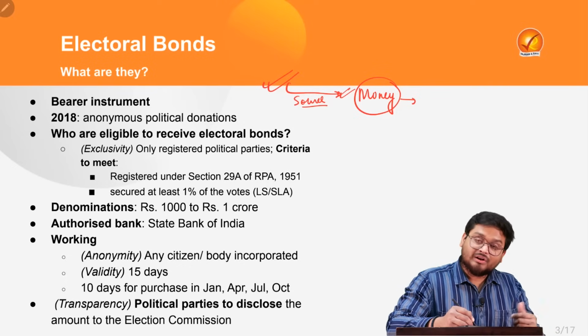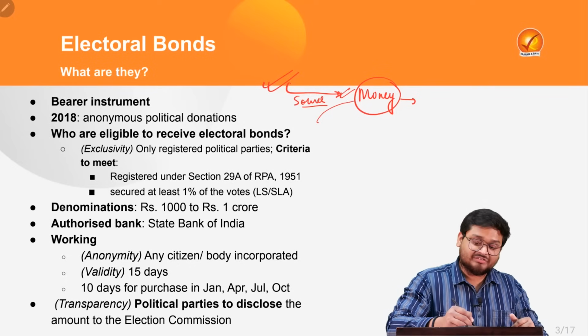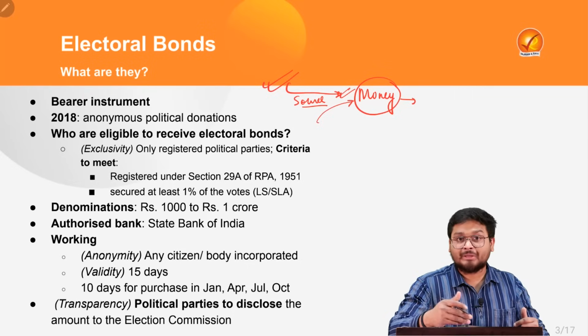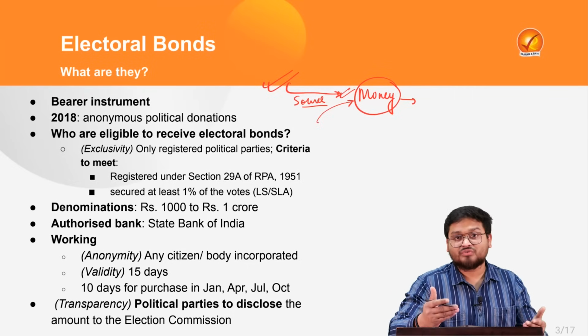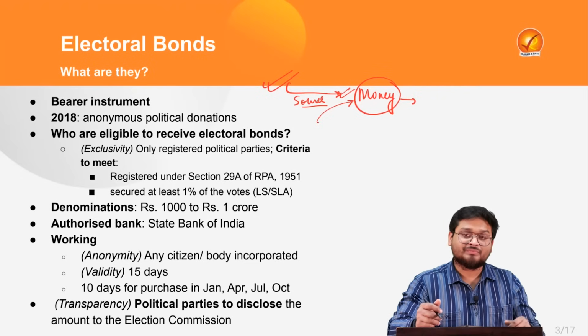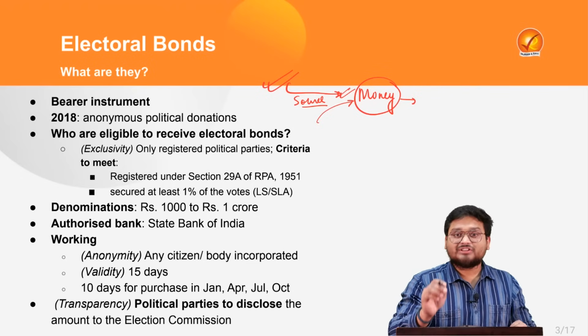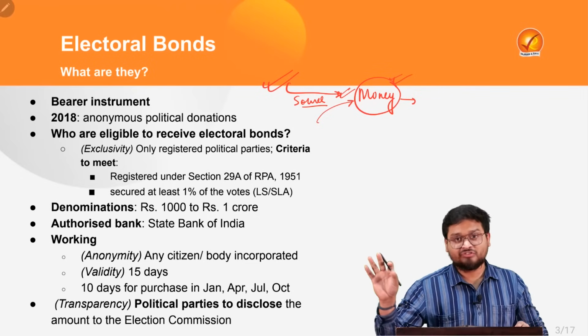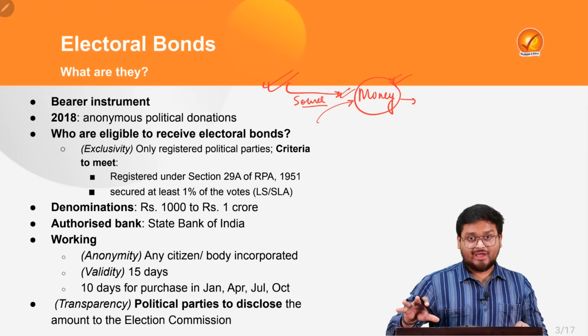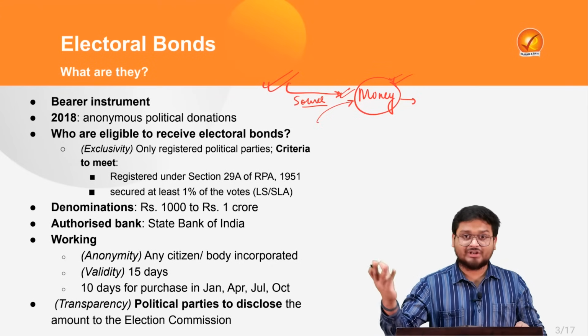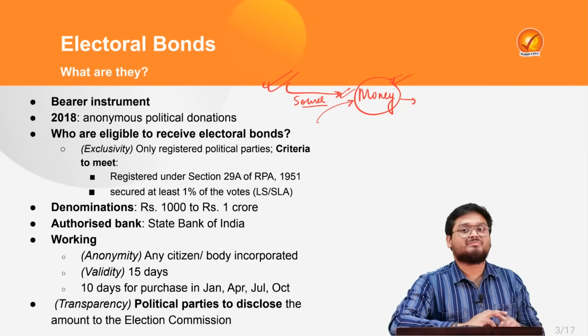Or there are other sources of money also, for example, drug trafficking, money laundering, black money. This kind of money is also funneled into electoral activities. So that is why we have found that the source of money in elections is very important. But how the money is actually coming and how it is actually being used for electoral purposes, that is also a very important aspect.